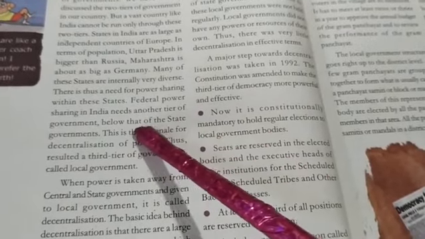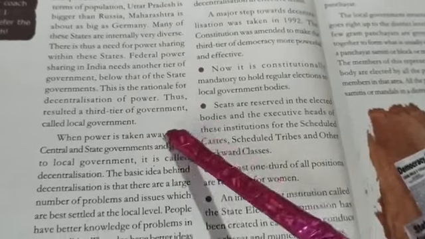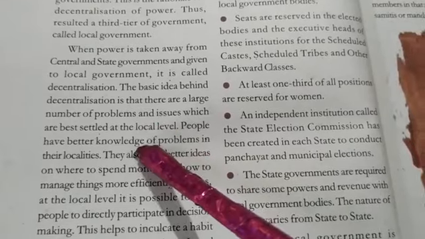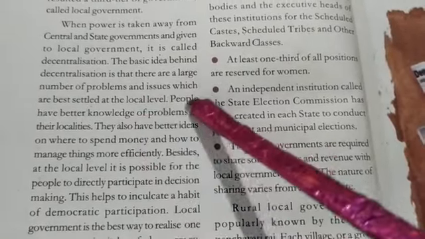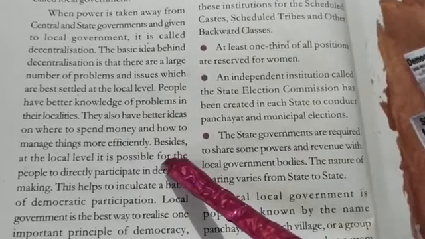After that, we came to know how people exercise their powers and why local government is needed, because people have better knowledge of problems in their localities. Clear.